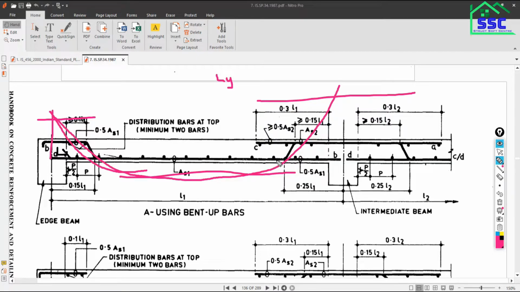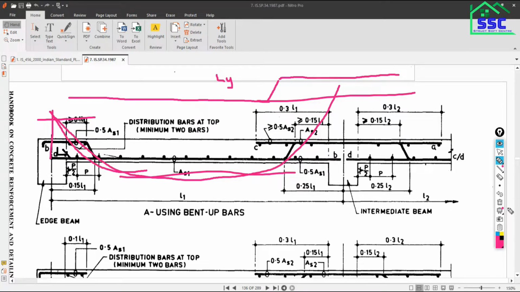That's why we bend alternate bars, and that bent up bar comes at the top. One bar will come from this side and will be straight, and when it reaches the support, it will be bent up, go to the top, and then run to the next span.